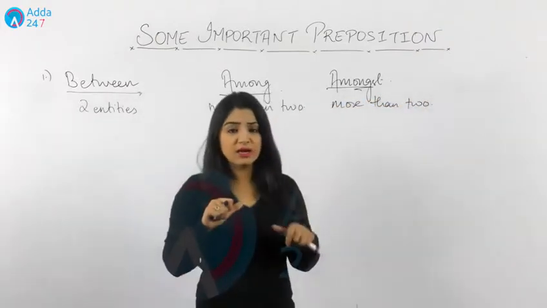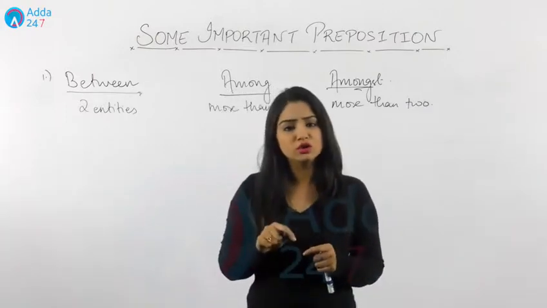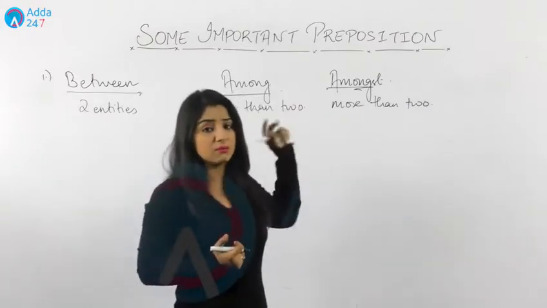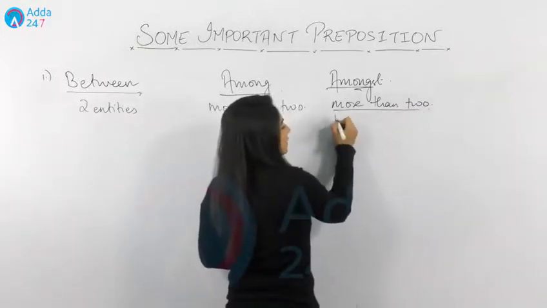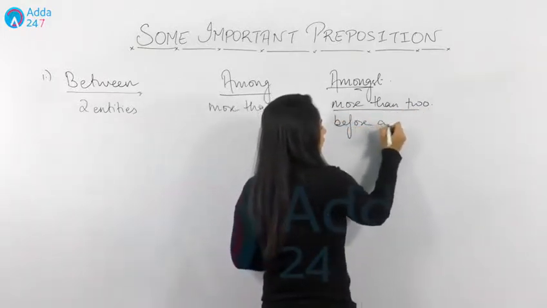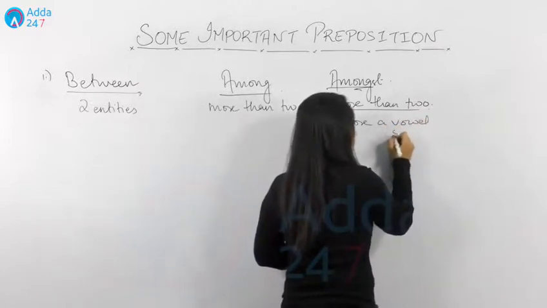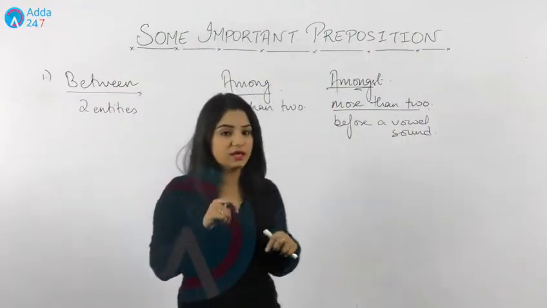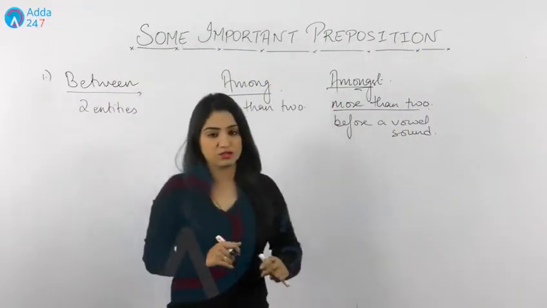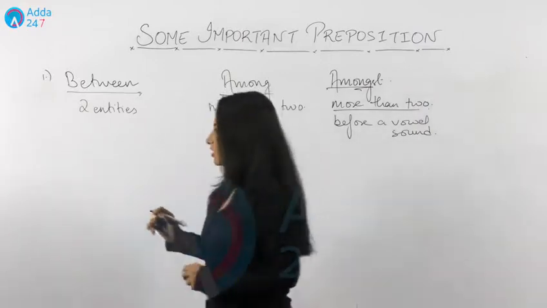But then if among and amongst are both used for more than two, what is the difference between among and amongst? The difference is that amongst can only be used before a vowel sound. If the word mentioned after it has a vowel sound, then you place amongst there. Let's discuss some examples related to it.